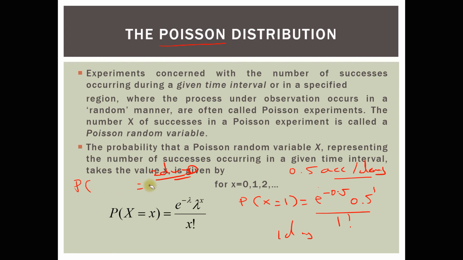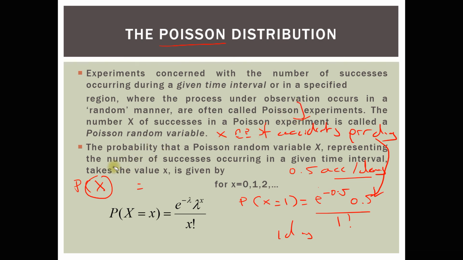Here it's 1 day, but here I say 2 days. The first thing that you need to know is that if you are defining your random variable x, you would define your random variable x as the number of accidents per day. That's what you did here. But if you are dealing with 2 days, then you have to be careful. You cannot use x again because x was defined for 1 day.